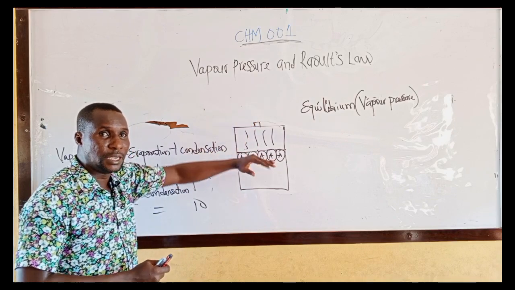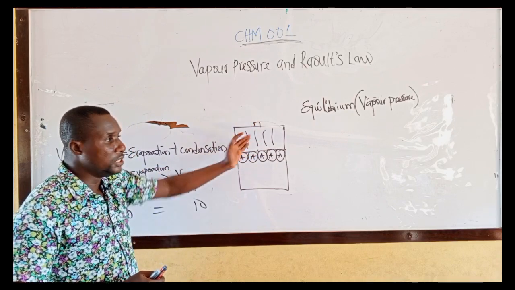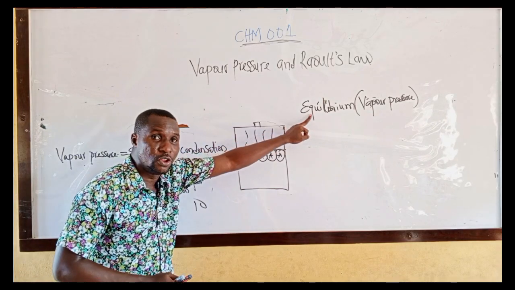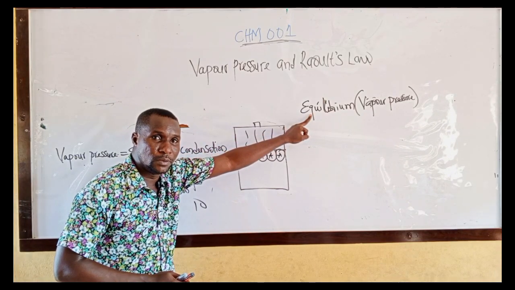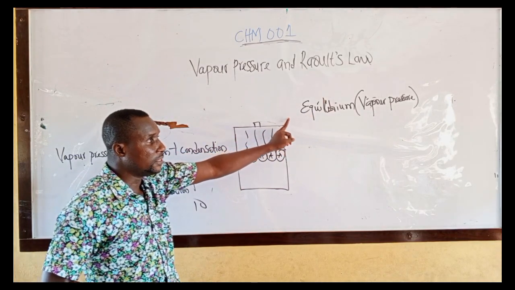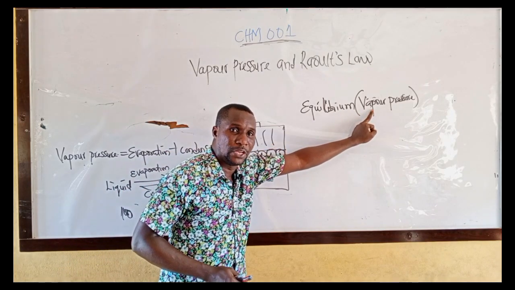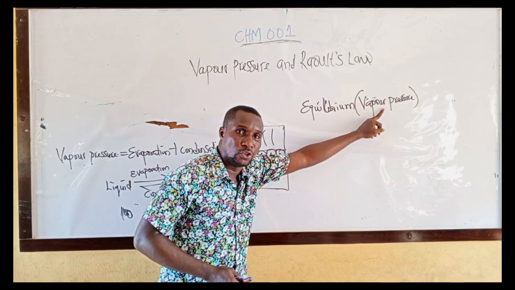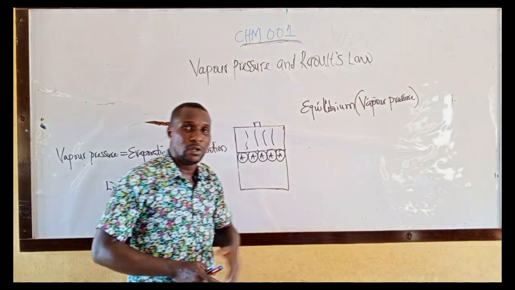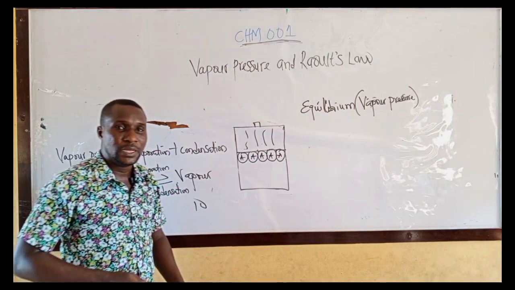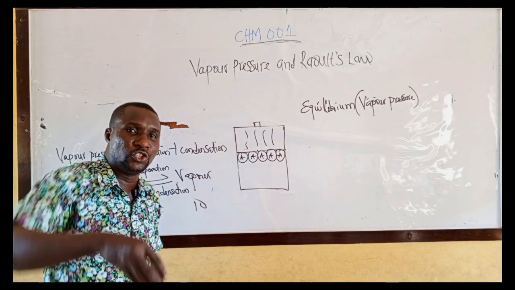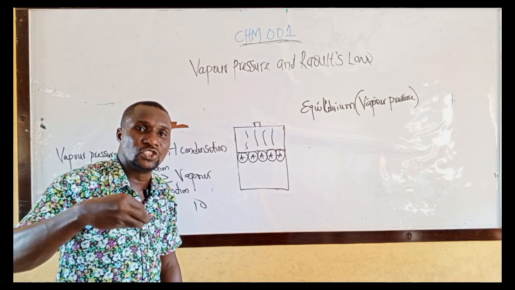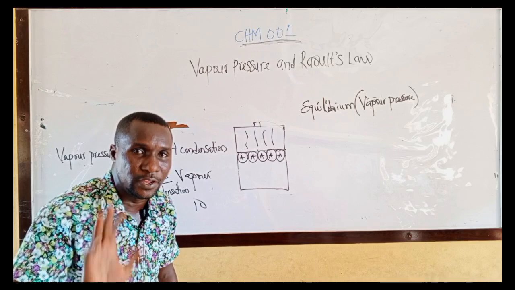Liquid leaving is the same as the number of vapor entering into the liquid. When they are equal, that state is known as what? Equilibrium state. At that equilibrium state, we have a vapor pressure. Then what is vapor pressure? Vapor pressure is the pressure exerted by a vapor on the surface of a volatile liquid.